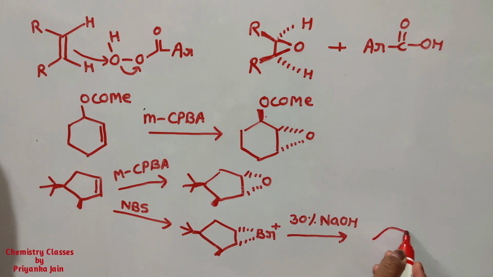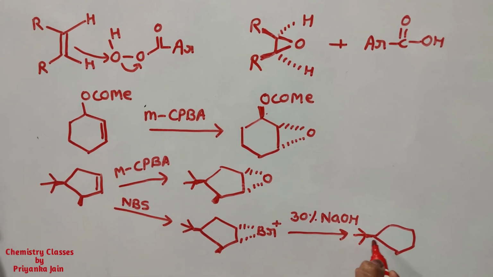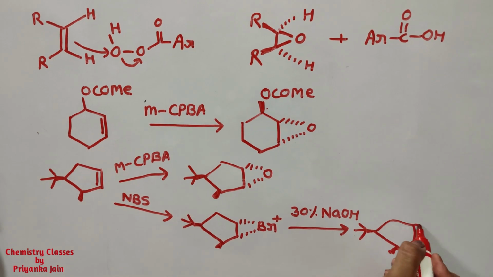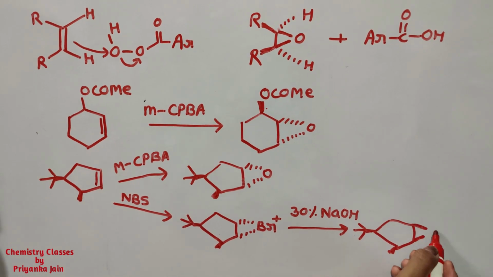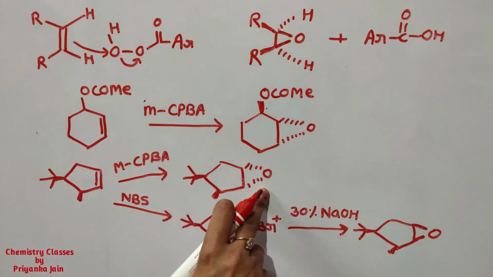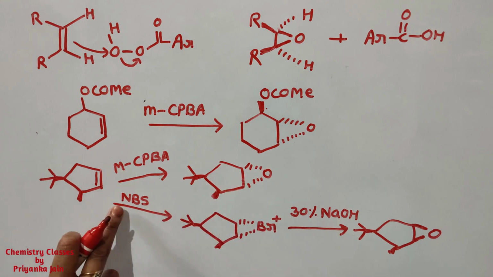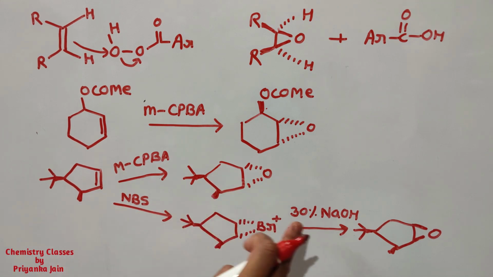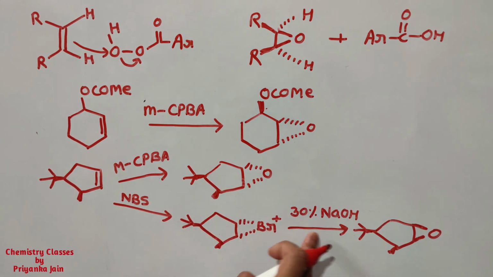So what are we getting? Now we are getting a product, an epoxide ring, that is formed above the plane. It means in this condition the ring is formed above the plane. So you can see here, if we are using MCPBA, then the ring is formed below the plane, and if we are using NBS plus 30% NaOH, then the ring is formed above the plane.